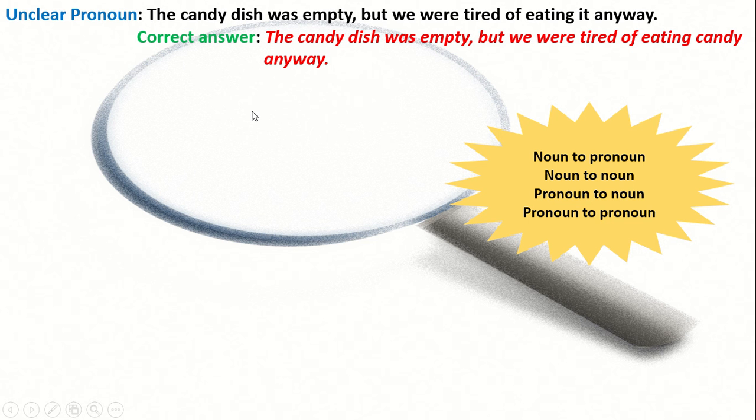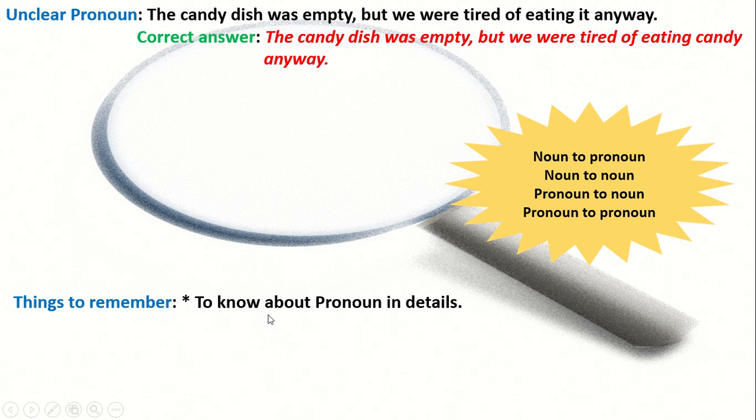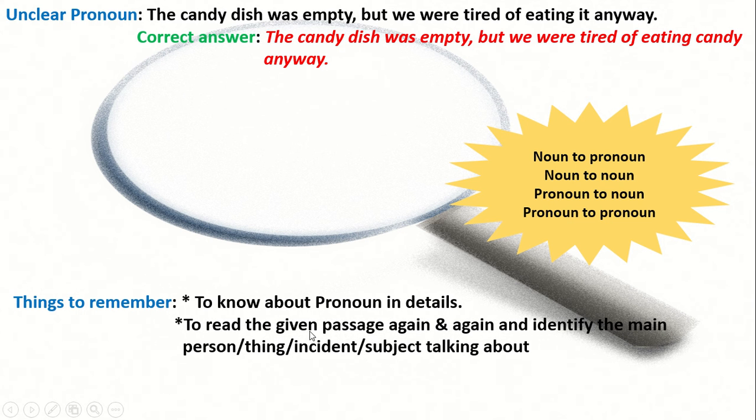To do pronoun reference, there are some points we should remember. We should have detailed knowledge of pronouns, which we gained in the last classes. Then we have to read the given passage again and again so that we can identify the main character of the passage. That means the person, thing, incident or subject being talked about.